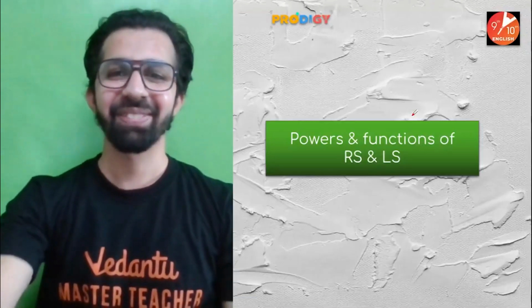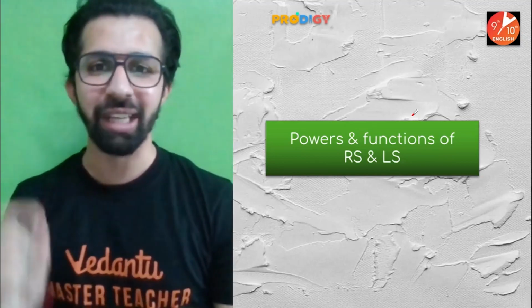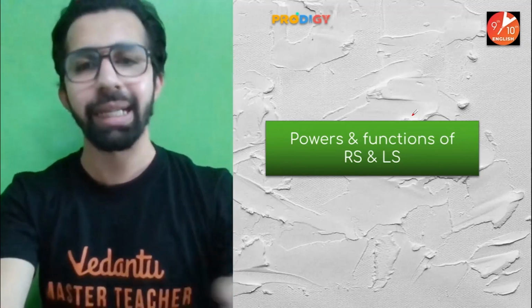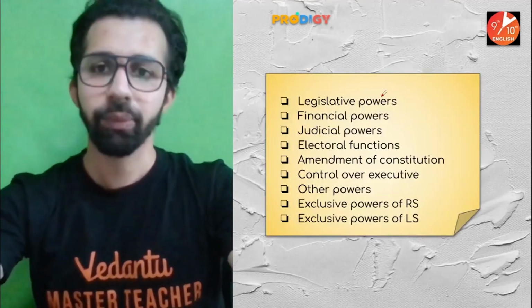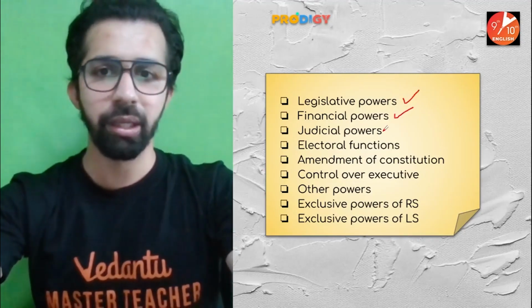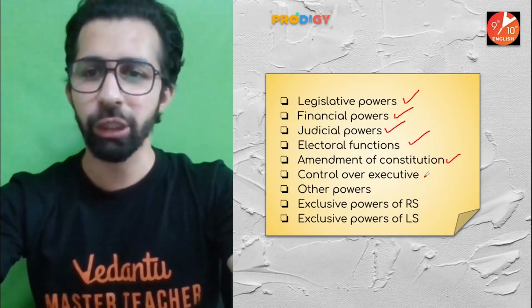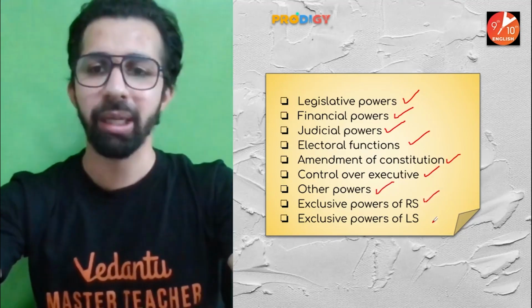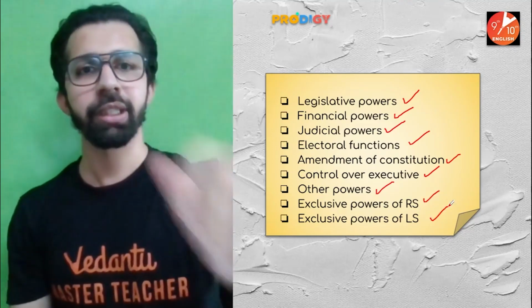Great, isn't it great? Now, guys, we will move ahead with the powers and functions of Rajya Sabha and Lok Sabha. I'm going to discuss with you the powers and functions of Rajya Sabha and Lok Sabha. Everything we will be dealing with in detail. These are the powers and functions: legislative powers, financial power, judicial power, electoral functions, amendment of the Constitution, control over the executive, and there are other powers like exclusive powers of Rajya Sabha and exclusive powers of Lok Sabha. Everything I'm going to explain to you in detail.